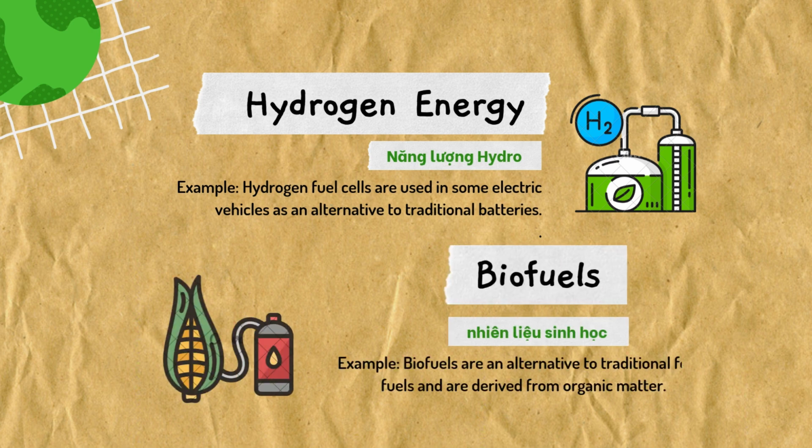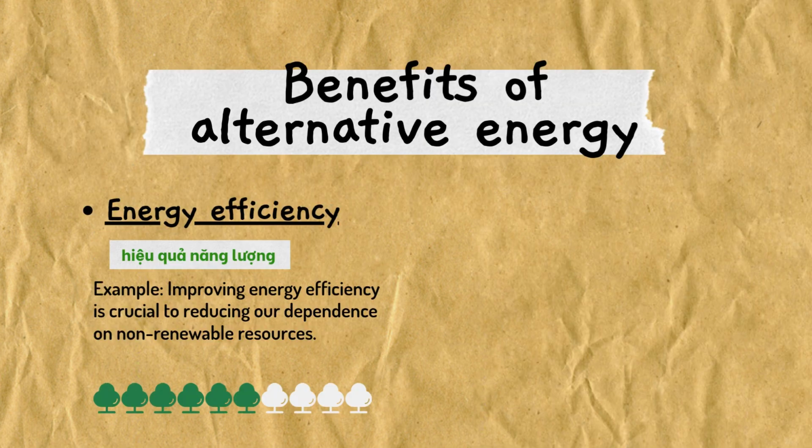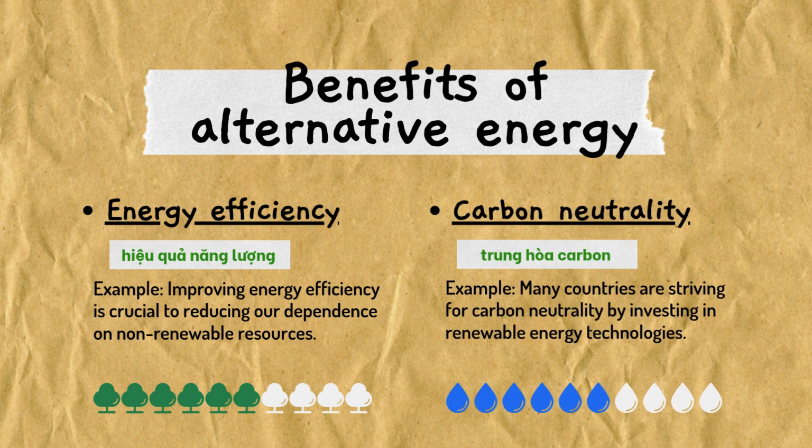Biofuels. Example: biofuels are an alternative to traditional fossil fuels and are derived from organic matter. 2. Benefits of alternative energy. Energy efficiency. Example: improving energy efficiency is crucial to reducing our dependence on non-renewable resources. Carbon neutrality. Example: many countries are striving for carbon neutrality by investing in renewable energy technologies.